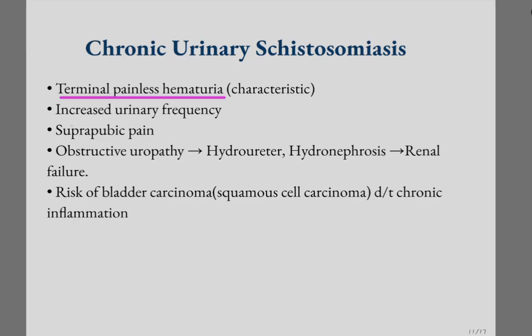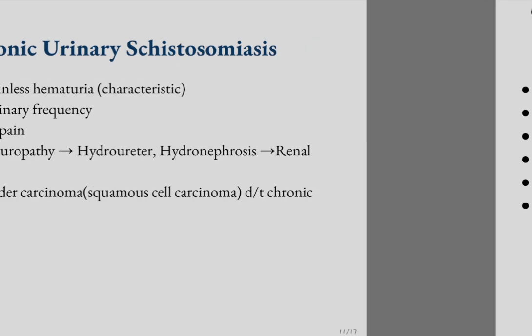urinary frequency, suprapubic pain, and obstructive uropathy due to obstruction of the urinary tract by adult worms, which causes hydroureter and hydronephrosis. Hydroureter means excess water accumulation in the ureter, and excess water accumulation in the kidney is called hydronephrosis, and that can further lead to renal failure. Schistosoma is also one of the parasites that can cause microbial carcinogenesis, and it can cause squamous cell carcinoma of the bladder due to chronic inflammation. Okay, this is about chronic urinary schistosomiasis caused by Schistosoma haematobium.